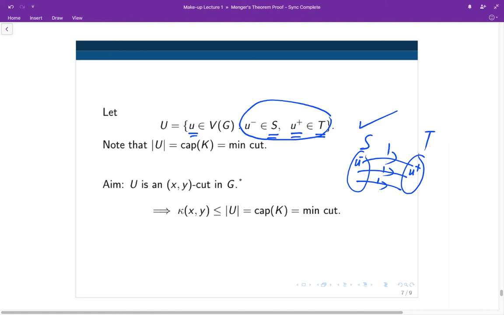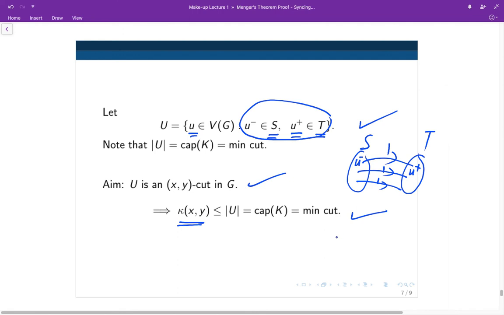And therefore, it remains just to show that this set U is an XY cut in G. Then the fact that it's an XY cut implies that the size must be at least the minimum size of an XY cut, which is given by kappa of XY. And from the previous line, the size of U is the capacity, which is the minimum cut of the network. And we will prove the inequality.